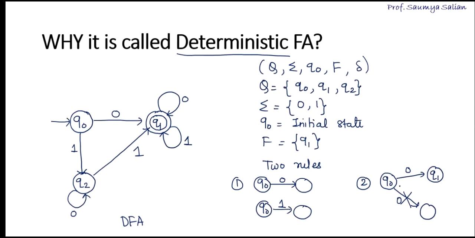I'll repeat once again. Q0 will always have a transition of input 0 to a state. It will never have the same transition on the same input to a different state.